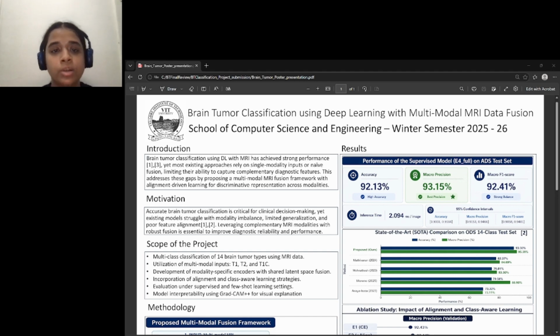The scope of our project includes performing multi-class classification of 14 different brain tumor types using multimodal MRI inputs, designing modality-specific encoders, learning a shared latent representation space, incorporating alignment and class-aware learning strategies, evaluating performance under both supervised and few shot settings, and finally ensuring interpretability using Grad-CAM plus visualization. This establishes a comprehensive pipeline from data processing to explainable AI.